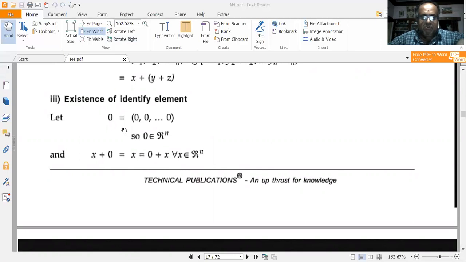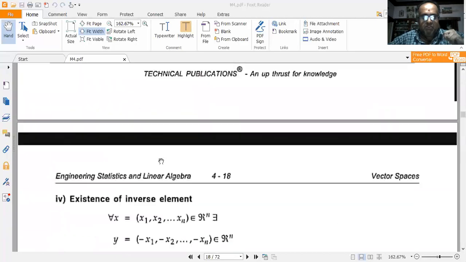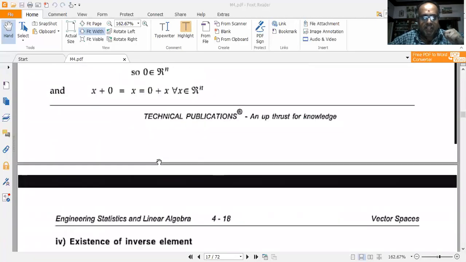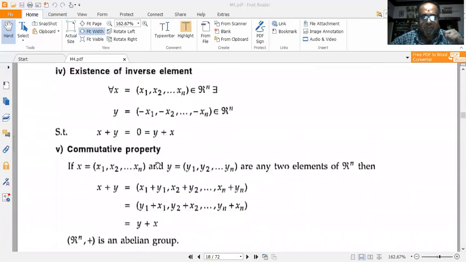So let 0 be a set consisting of all elements of zeros, so that 0 belongs to R to the power of n. Now we have x plus 0 is equal to x, which is also equal to 0 plus x for x belonging to R to the power of n. So there exists an identity element. Now existence of inverse element, let's see.